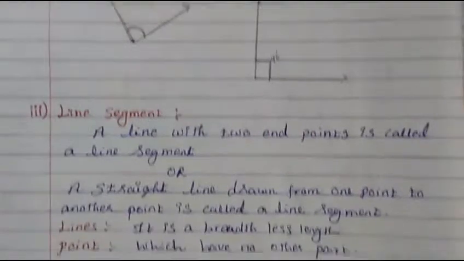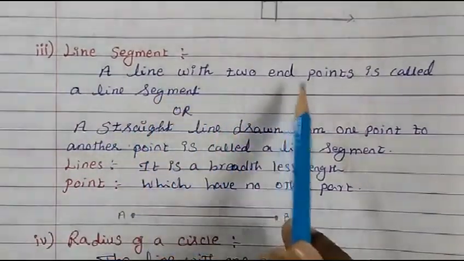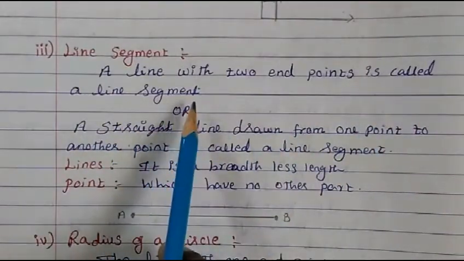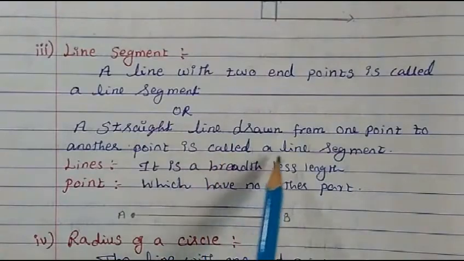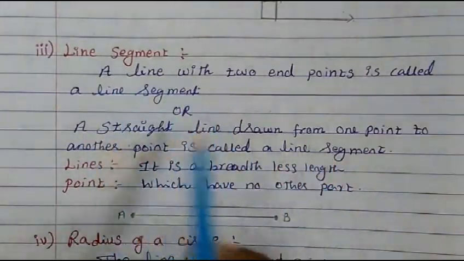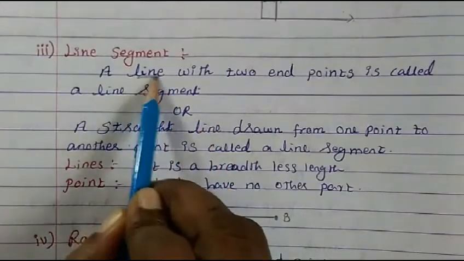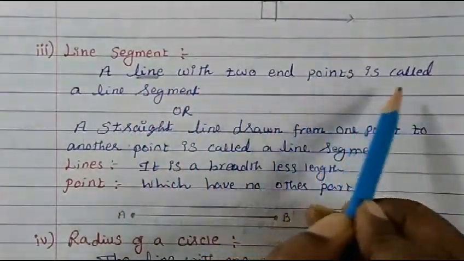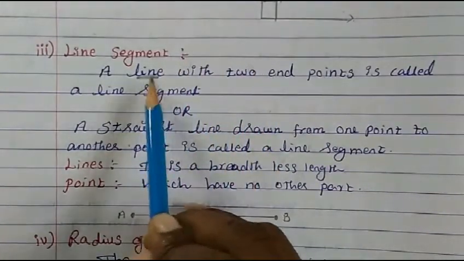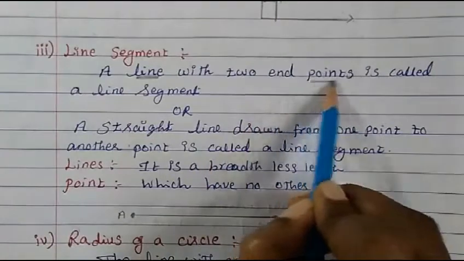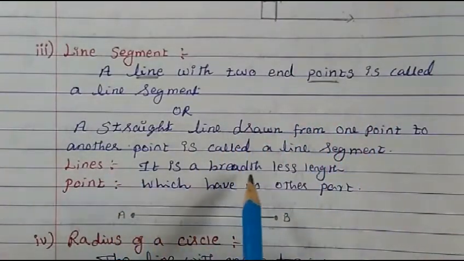So now next, the third one is line segment. Now what is a line segment? A line with two end points is called a line segment, or a straight line drawn from one point to another point is called a line segment. Before coming to line segment, which term do we have to define first? First we should know a line. So we should know the meaning of line, and then the meaning of point. Both are already explained to you.